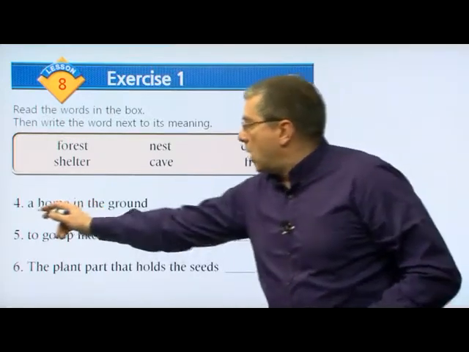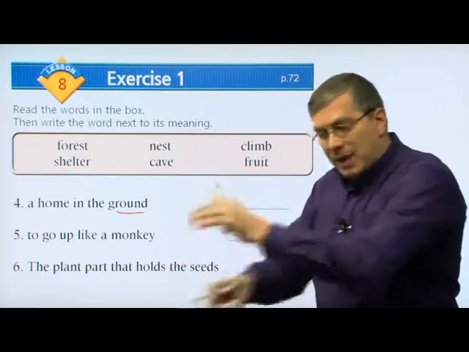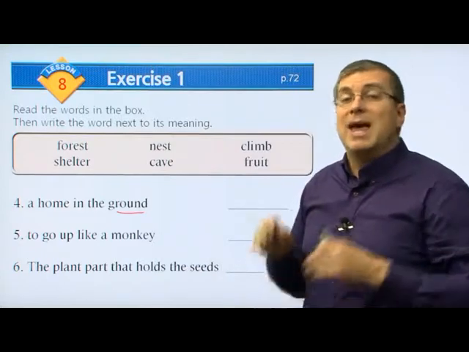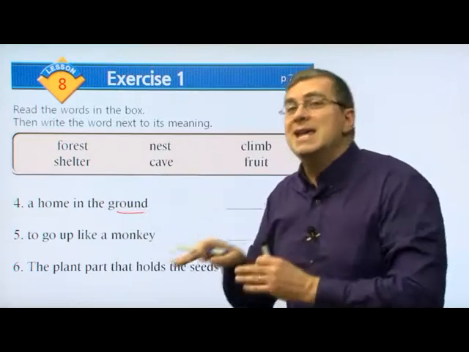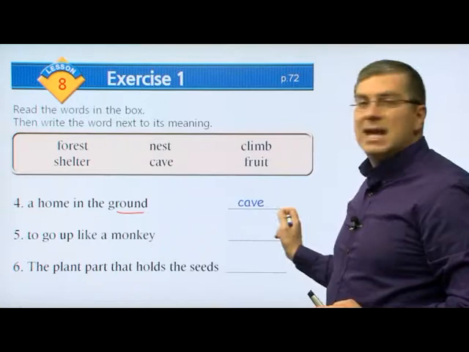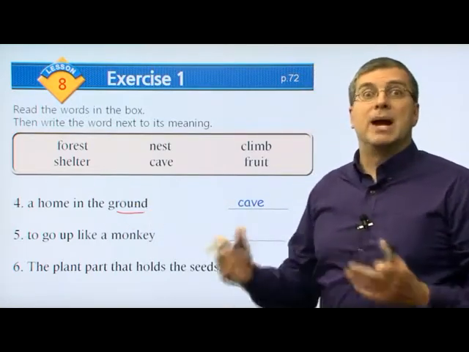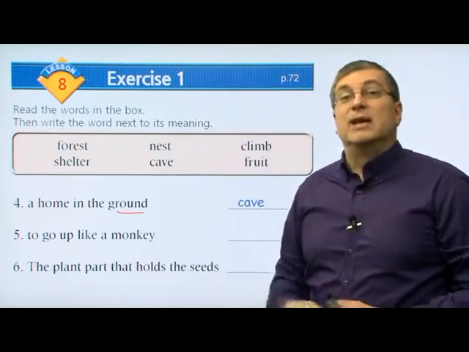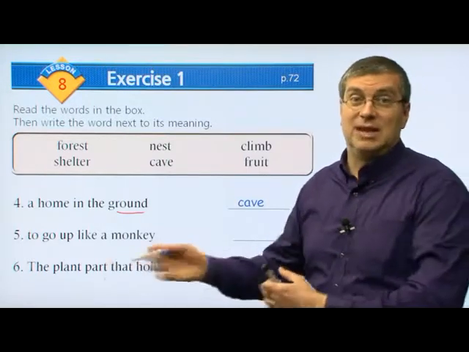Number four, a home in the ground, right? We're talking about in the ground. Now, some animals will dig it, or sometimes it's just there. It's been there for a long time, and an animal will move in there, and it's usually underground or in the ground. What type of shelter is it? We call it a cave. A cave is a home in the ground. Okay? Bears and wild dogs and other large animals will live in a cave. A long, long time ago, human beings lived in caves.